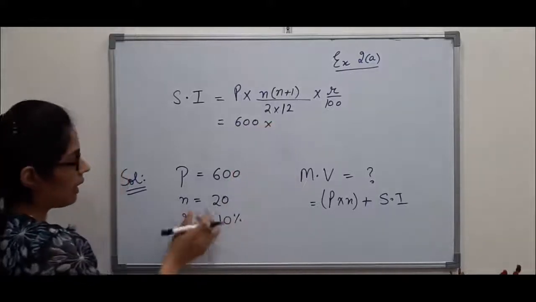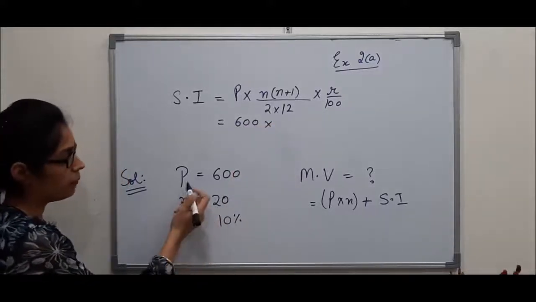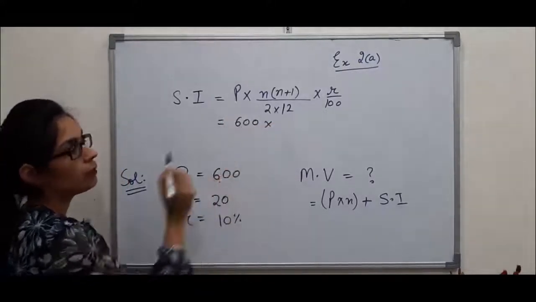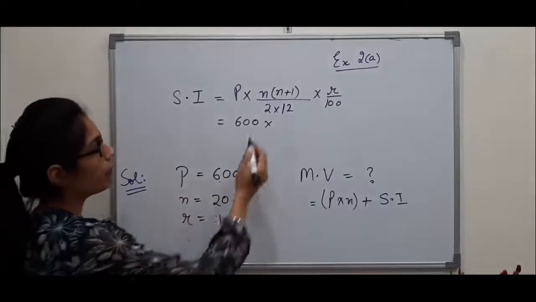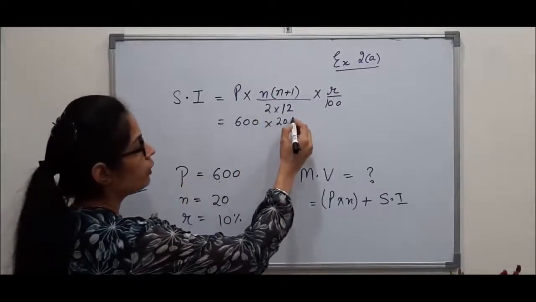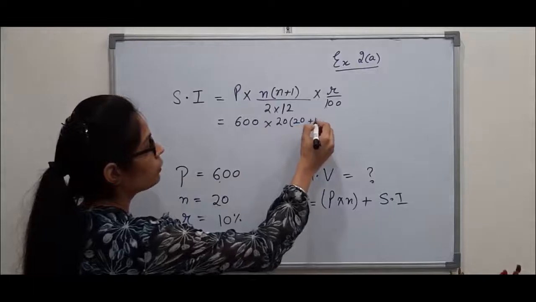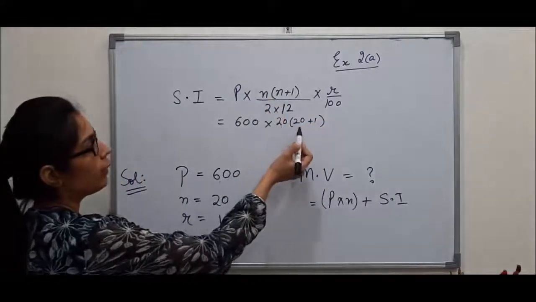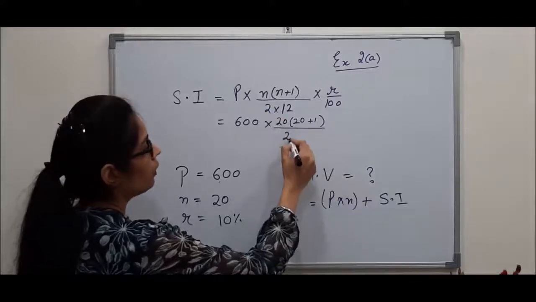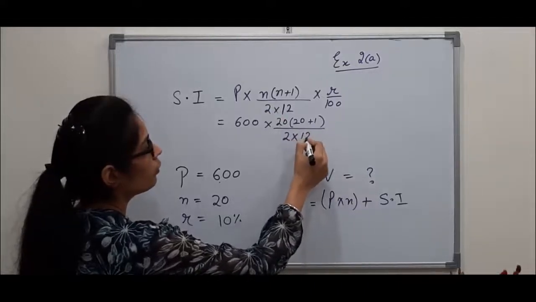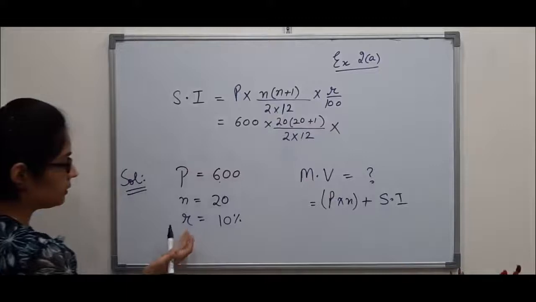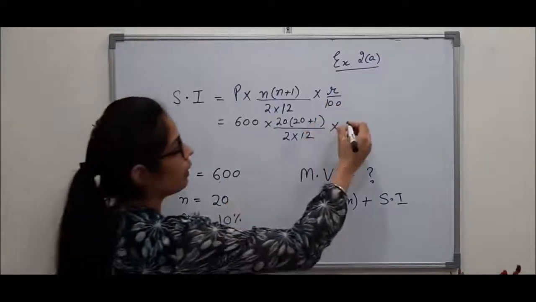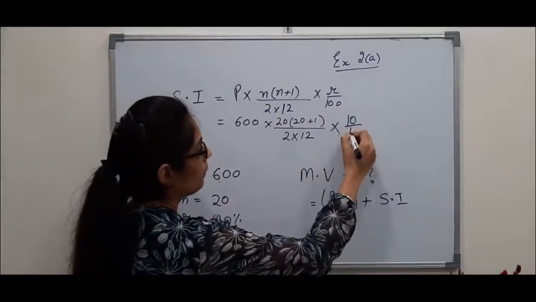N is, see, I have written the values over here. P is 600, I am just putting P in place of P. N is 20, in place of N I will write 20. 20 plus 1, see, here is also N, here again N. 20, 20 plus 1, then below I have the value 2 into 12. From here I can see R is 10. So in place of R I can write 10 by 100.